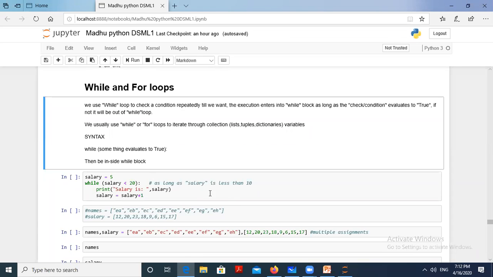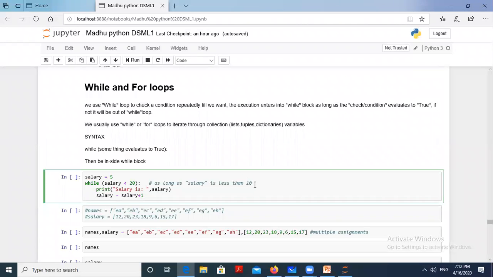For that, you can see this example. Salary equal to 5. Maybe you can take it as a salary of 5 lakhs. I want to display the members whose salary is below 20 lakhs. So for this, I take the condition as long as salary is less than 10, or 20. Actually this is 20. So until this condition is satisfied, this while loop will continue.